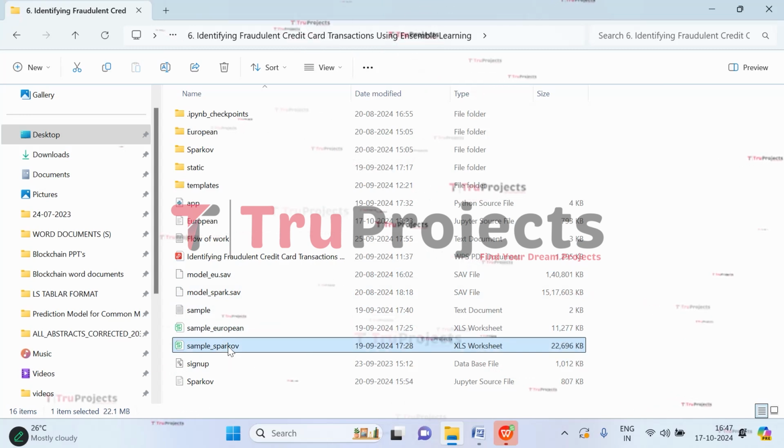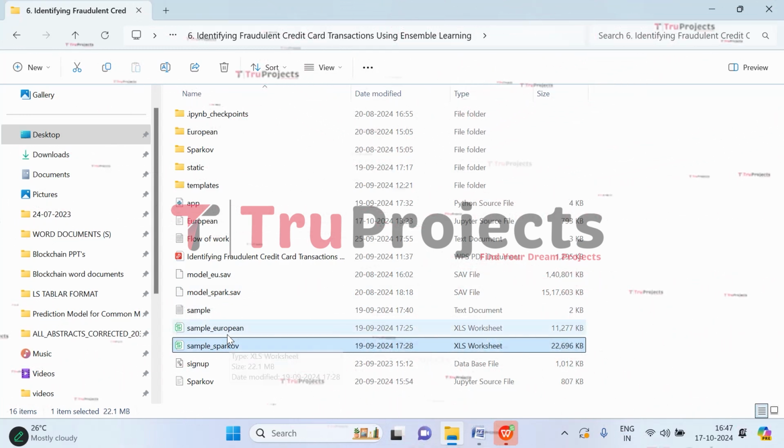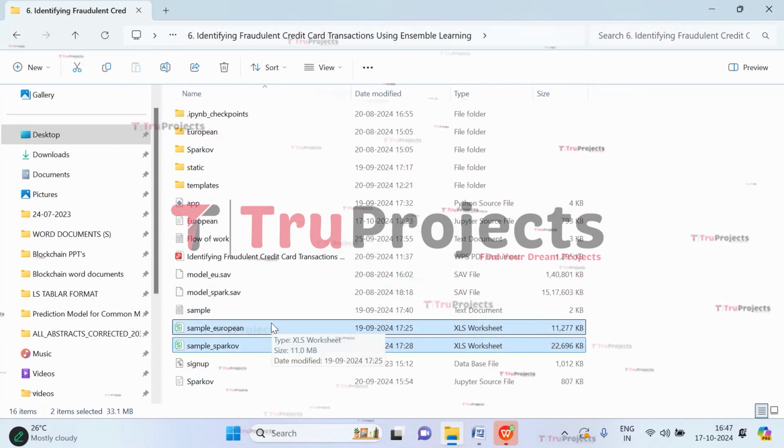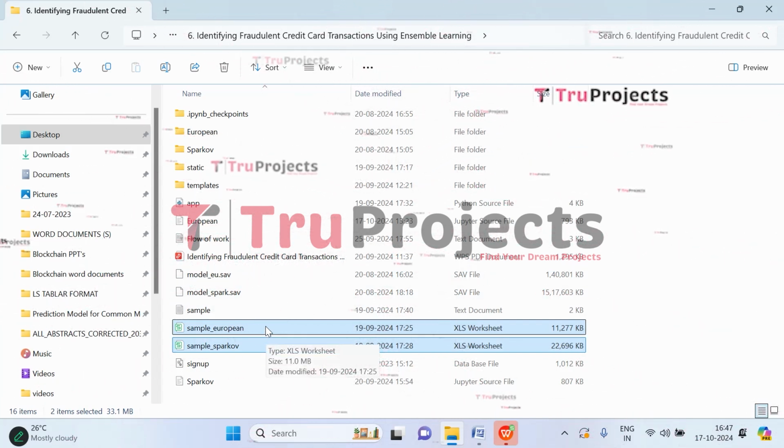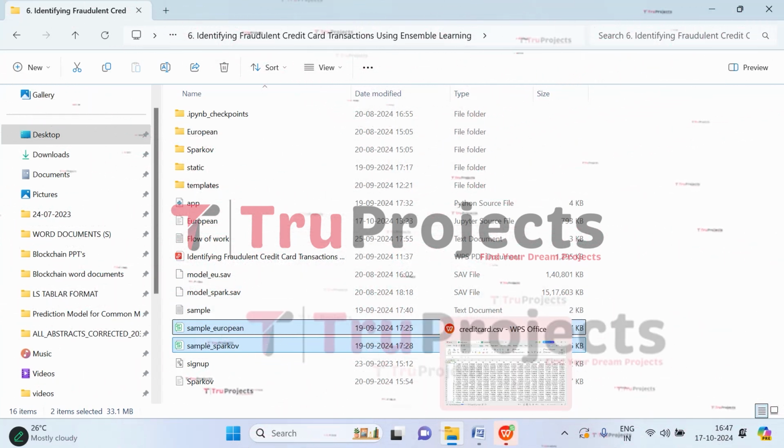And here we have two sample Excel files in which we have the test cases. Those test cases will be used in the front end to predict the credit card fraud. So let's check whether the files have been opened or not.